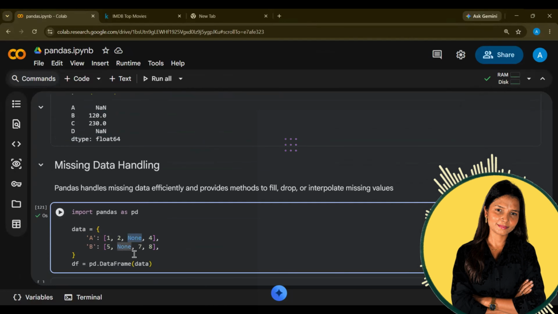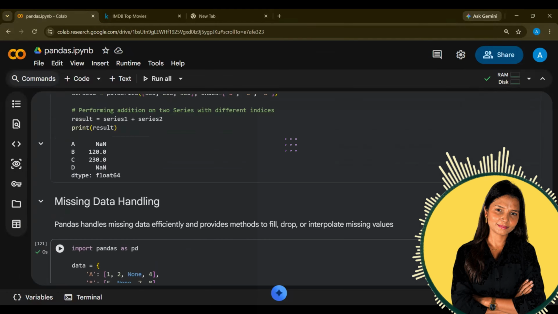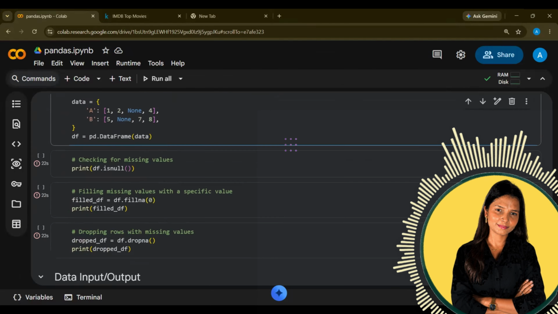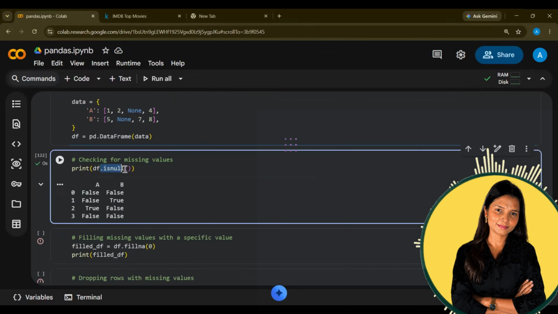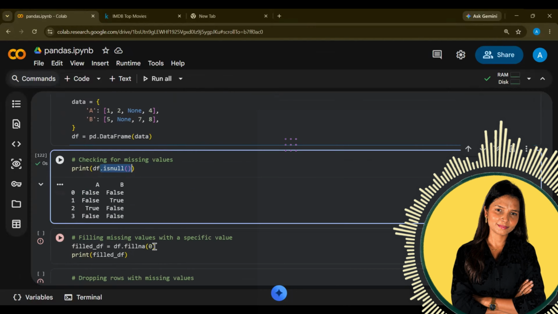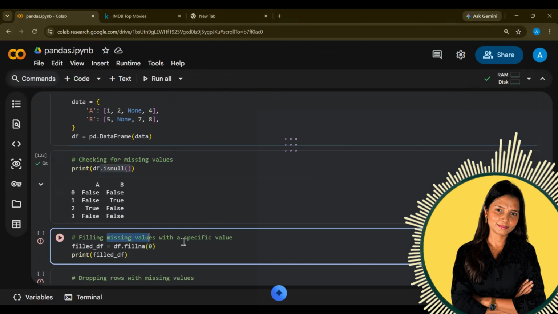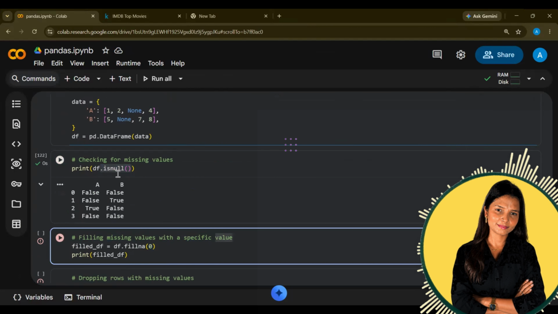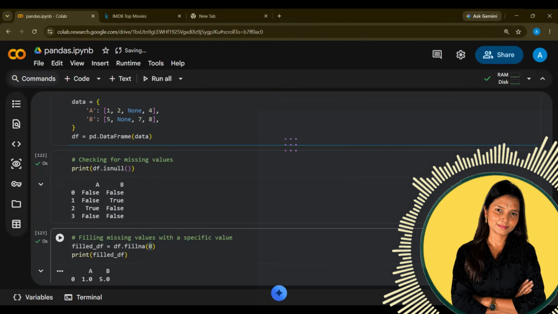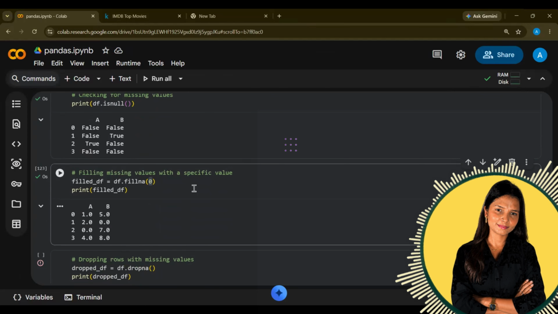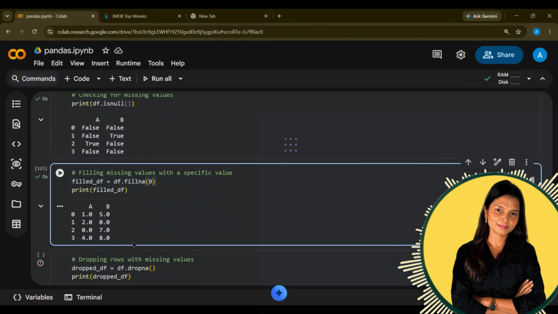But sometimes in our data, you will find None also. NaN means not a number. None means N-O-N-E, none, right? If you want to check if there is a null value, the isnull function can help. Fillna will help you fill all those missing values with a specific value. Let's say wherever there is a null value, I want to replace it with 0. We just have to write df.fillna and it will just fill it.